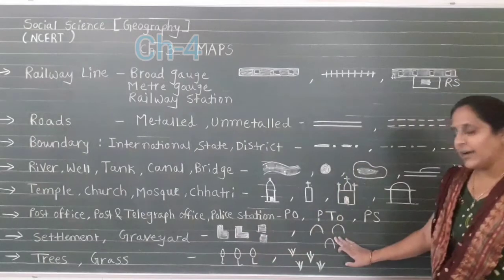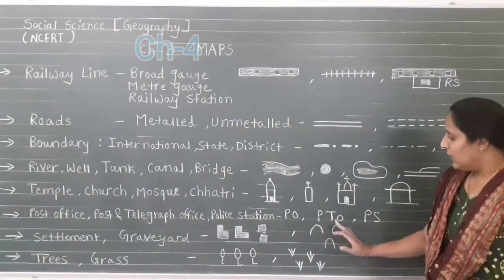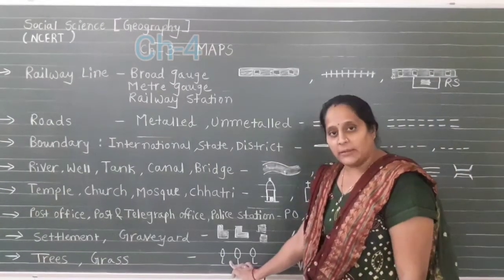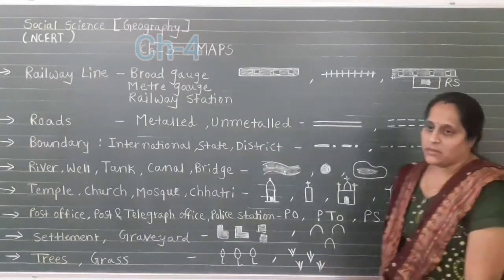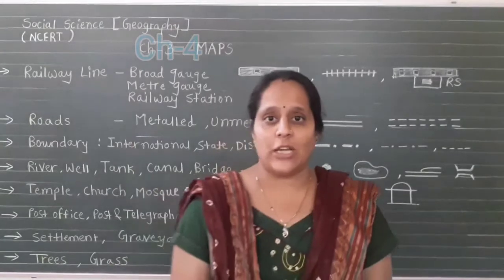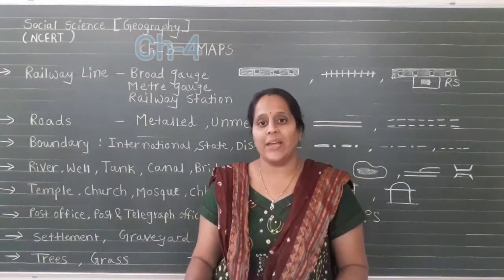Settlement, then graveyard. This is the burial site. That's why they indicate it with half circles. Okay. Then this indicates trees, and this symbol shows grass. So through these conventional signs you get a lot of knowledge about any place which is shown in a map.